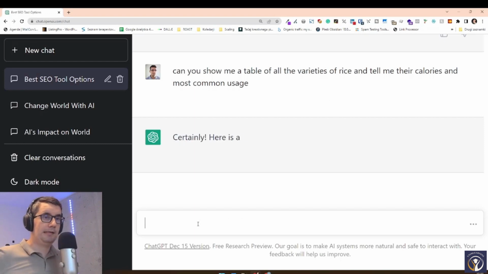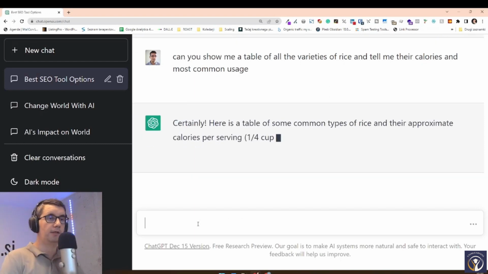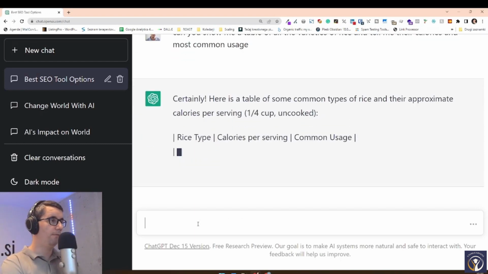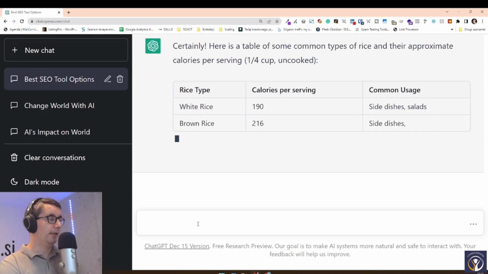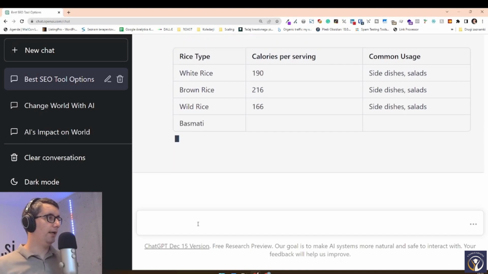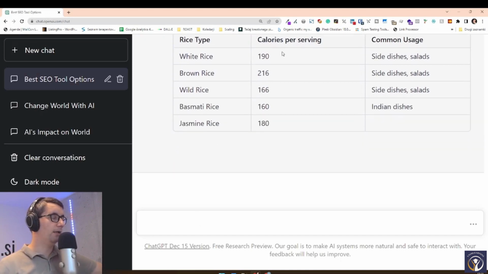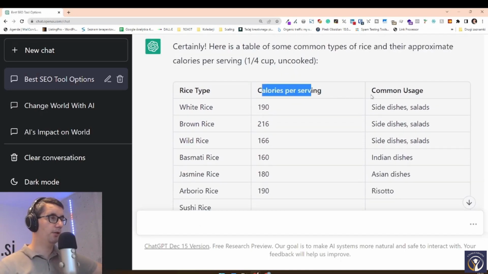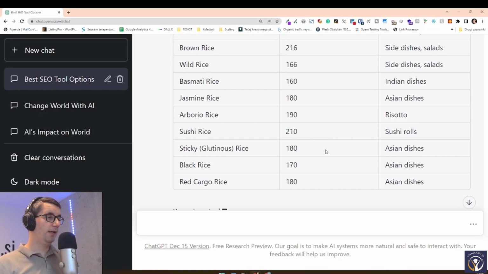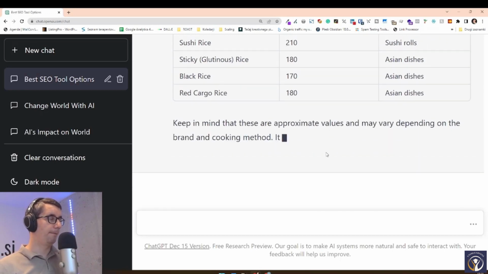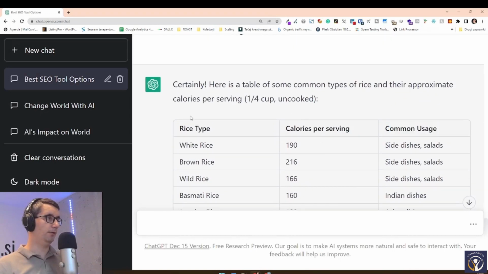So now we want to see a table that is going to tell us what the different varieties are and different information about each variety. And we can see we get rice types, white rice, brown rice, wild rice, basmati rice, calories per serving for each of these, and common usage, right? And all of these things we can always copy and paste somewhere else, right?